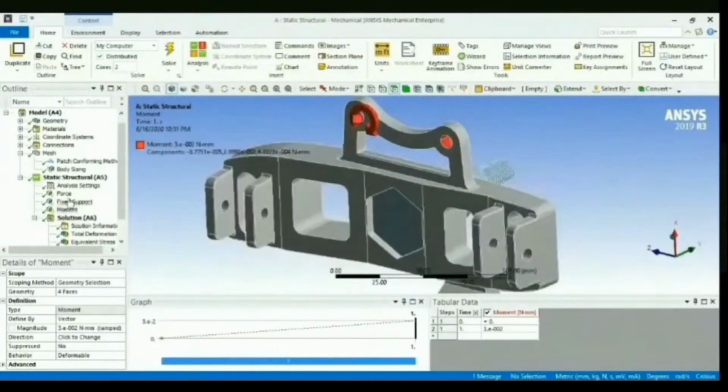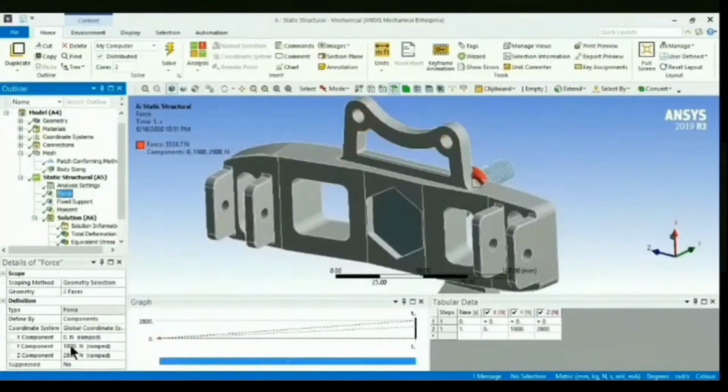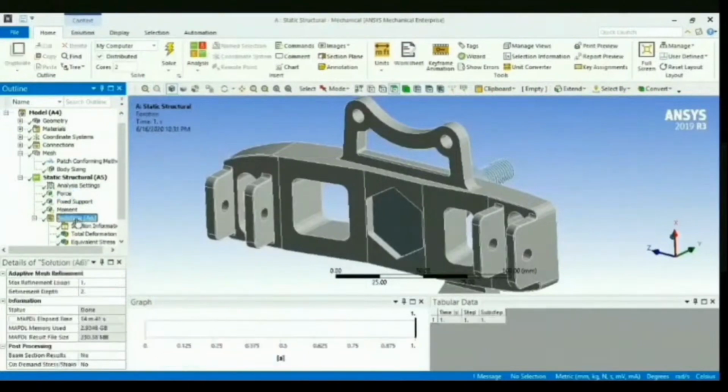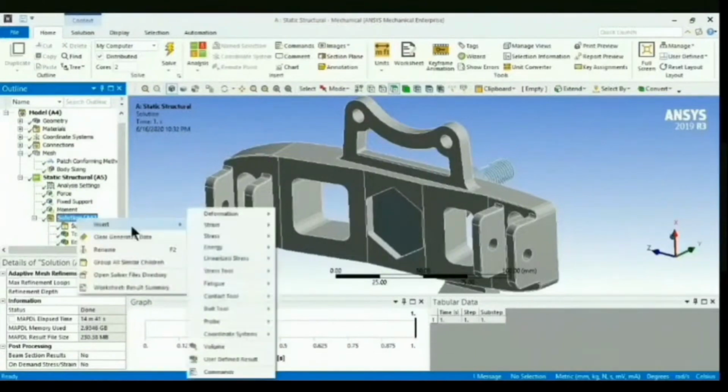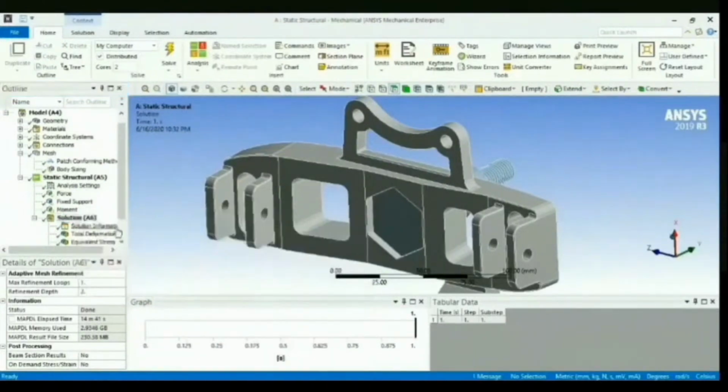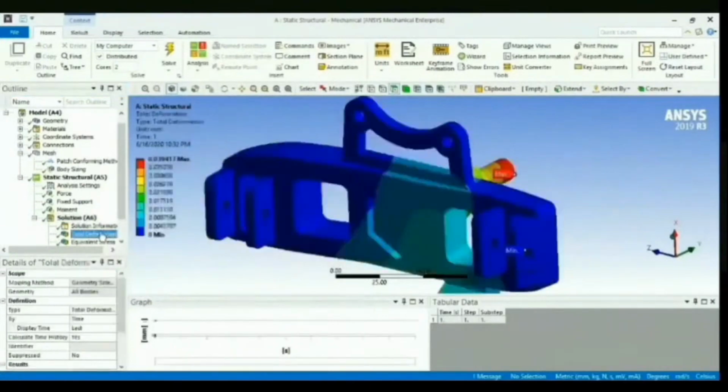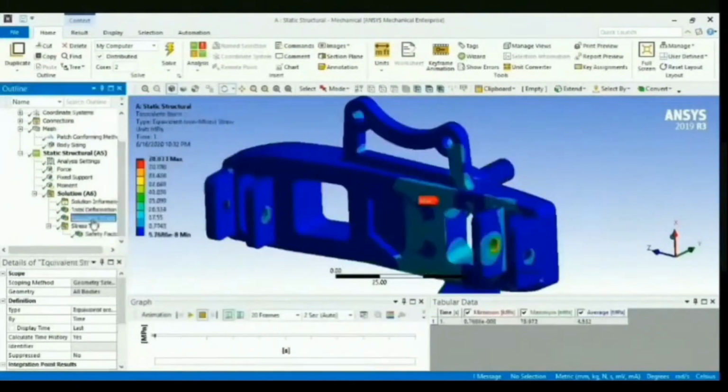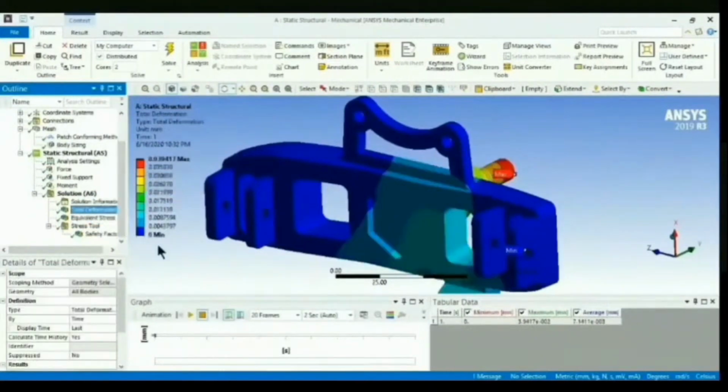In the bottom left column, we assign the values regarding the same. And finally, the last step is to set the component for the solution. Right click, insert, and you can see the various operations. From this, we calculate the total deformation in the component, equivalent stress, and factor of safety. Total deformation: minimum deformation is 0 and maximum is 0.03974.